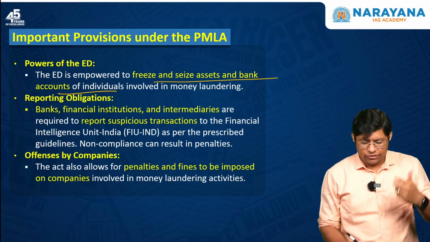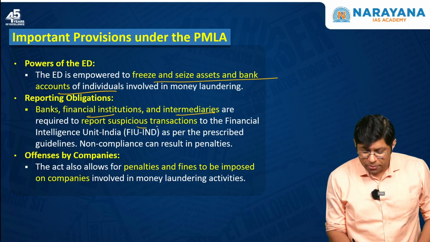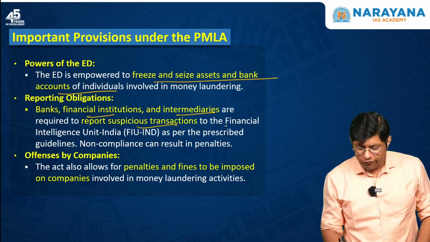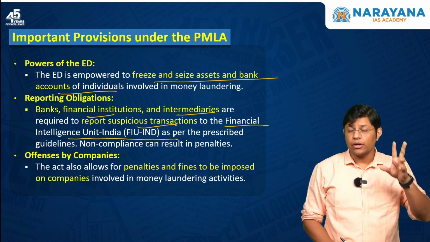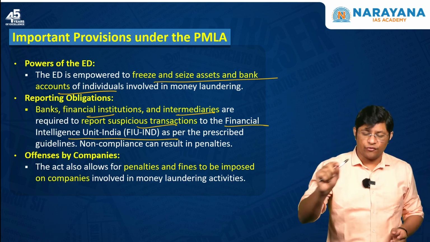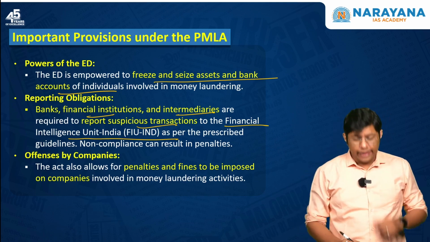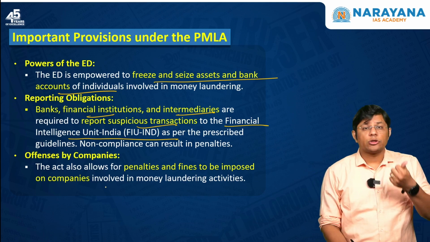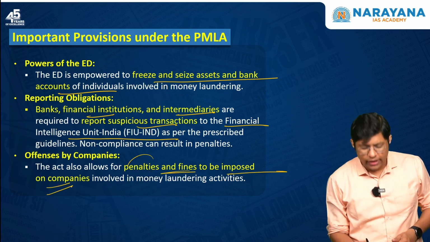So, the banks, financial institutions, intermediaries have to report suspicious transactions to the Financial Intelligence Unit. In case there is any suspicious transaction, the banks have to immediately inform the Financial Intelligence Unit. And the Act also allows for penalties and fines to be imposed on the companies.